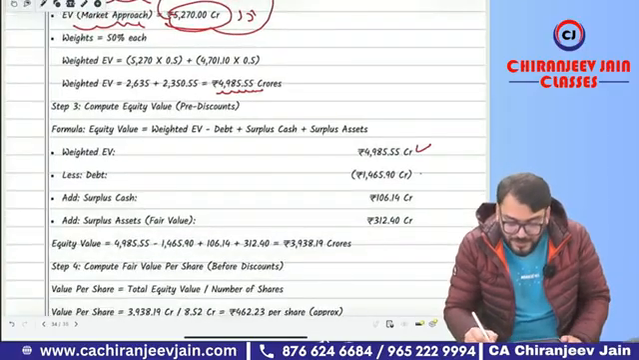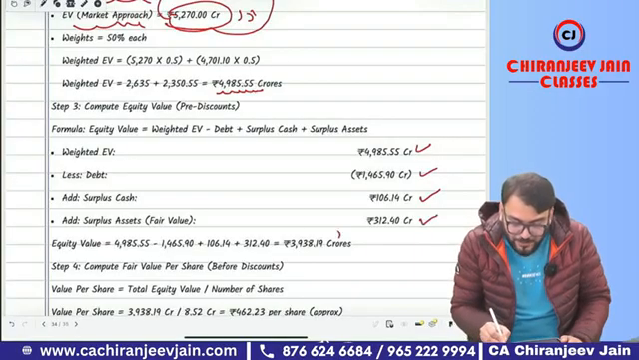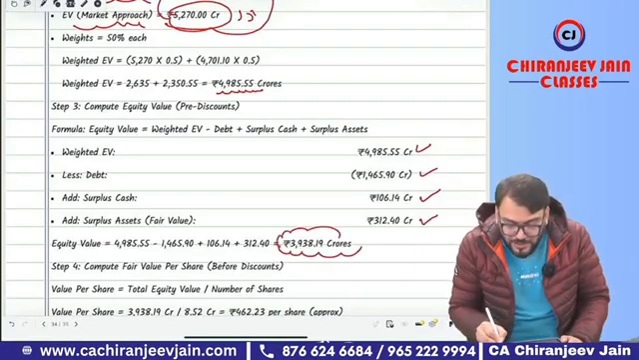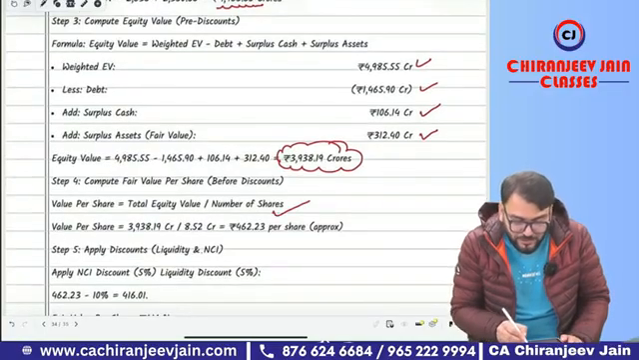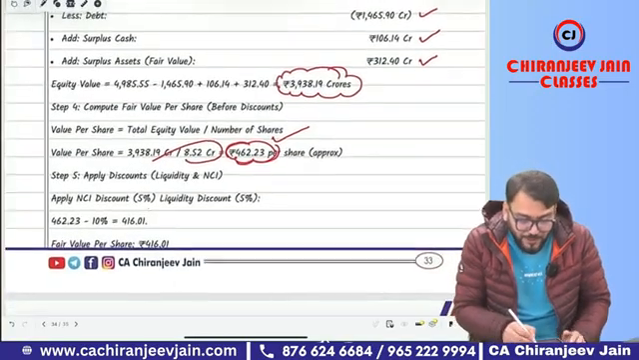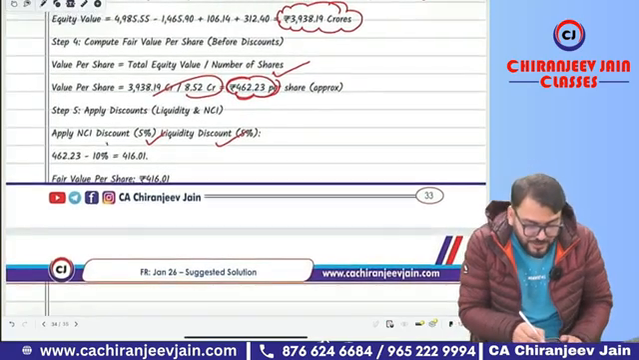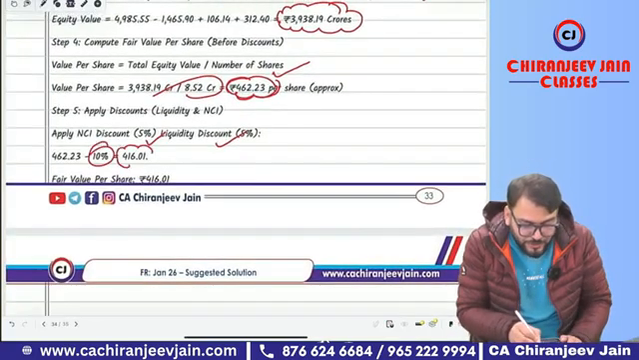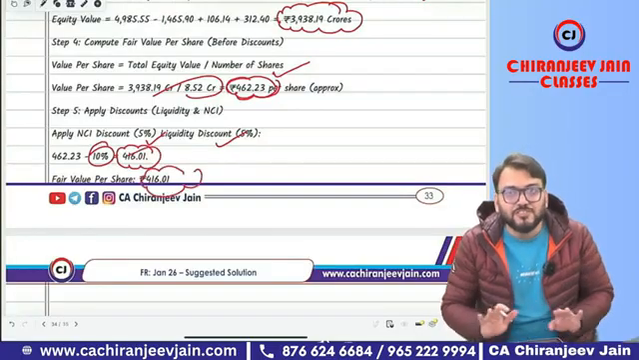From this we'll deduct the debt, add surplus cash, and add surplus asset. Whatever total comes, that will be the total equity value, divided by the number of shares. The number of shares that is given will be the divisor, and this will be the value per share. Now whatever value per share we have calculated, we'll deduct 5% for NCI discount and 5% for liquidity discount. After deducting 10%, we are getting 416.01. This is the fair value per share. Then the entire paper discussion is over.